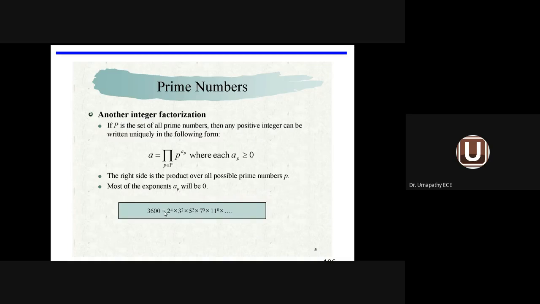Another integer factorization is also given. a equals the product over p of p power a_p. Again, remember a is an integer, p is a prime number, both always greater than 0.